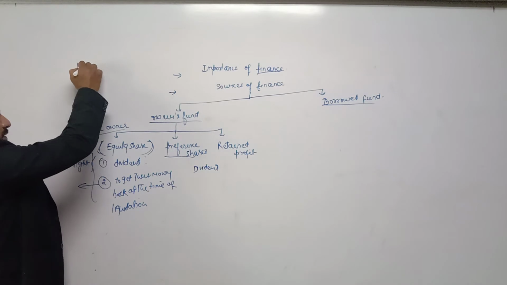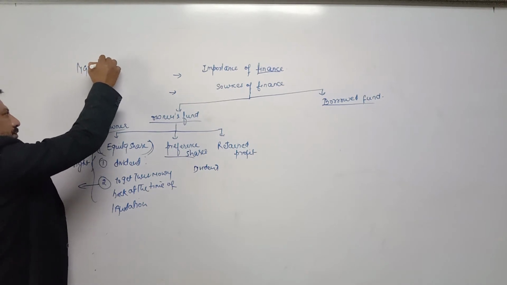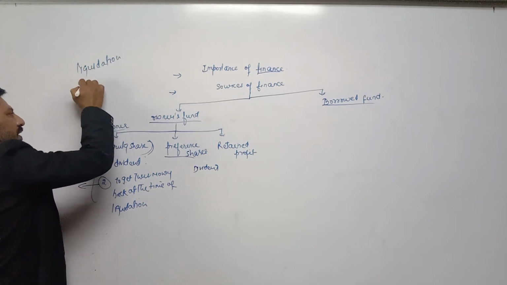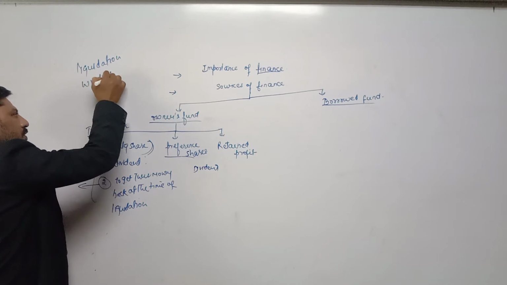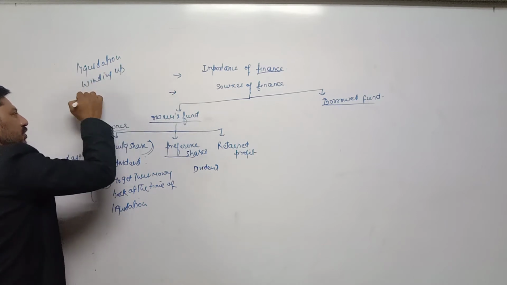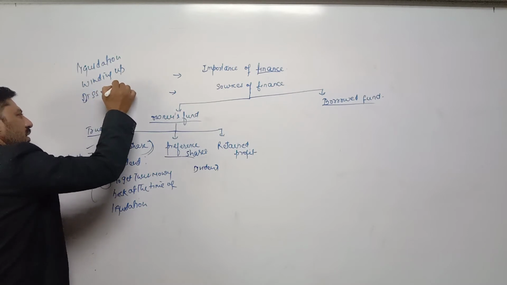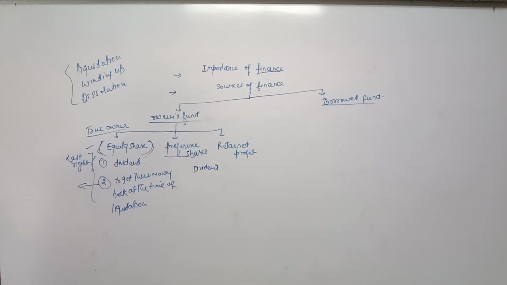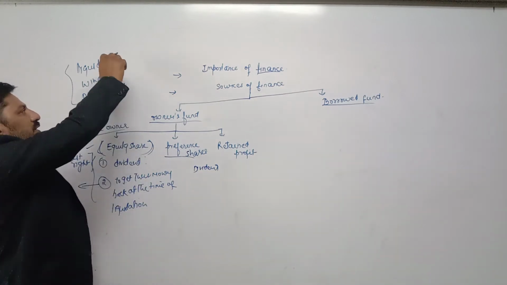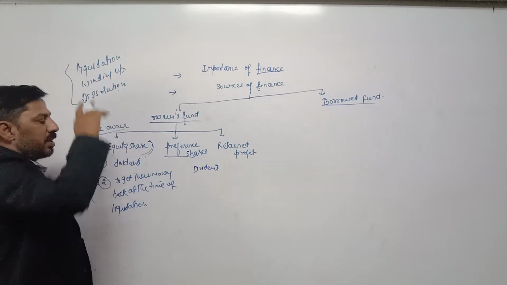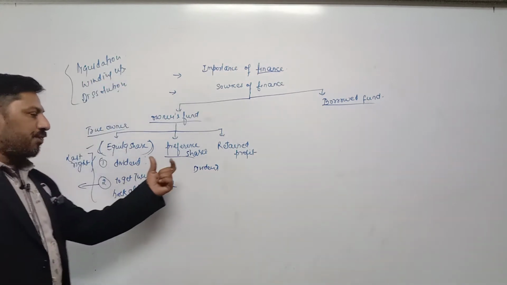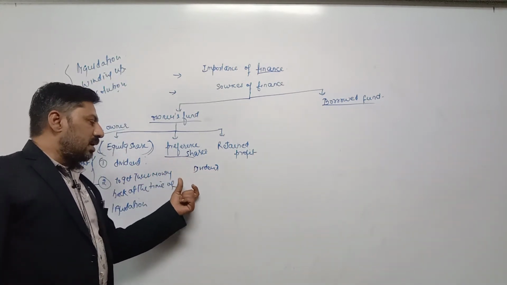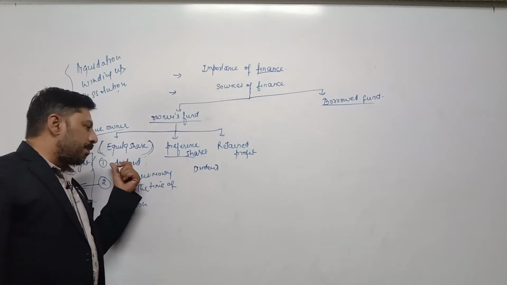Liquidation has three names: liquidation, winding up and dissolution. All have same meaning. Liquidation, winding up and dissolution means company comes to an end. So when company goes into liquidation or company winds up or company is dissolved, in that case they have the first right to get their money back as compared to equity share.